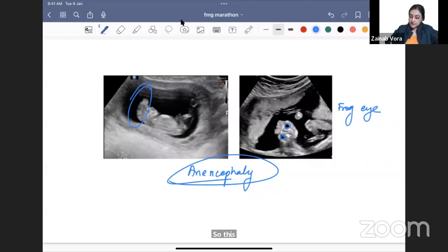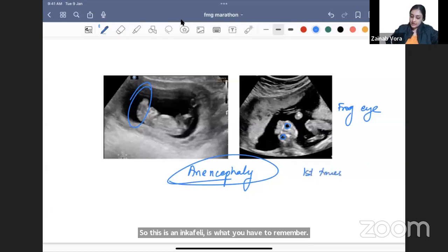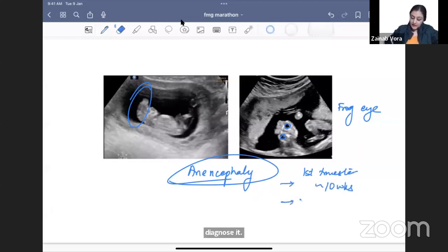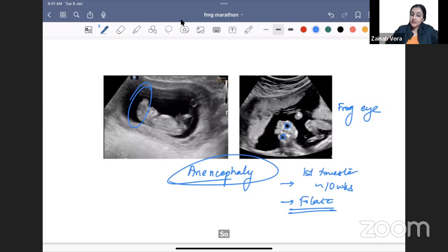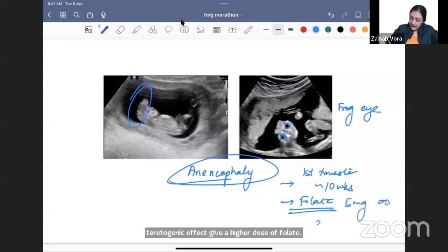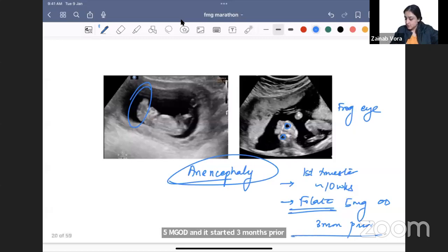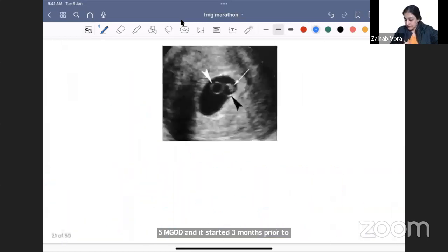It's the earliest anomaly, can be diagnosed in the first trimester itself, as early as around 10 weeks. How can it be prevented? It can be prevented by giving a higher dose of folate, right? Anti-epileptic drugs are associated with this teratogenic effect. Give a higher dose of folate. Normally, a female takes 0.5 mg OD. Here we will give 5 mg OD, started 3 months prior to conception, right? So this is what you want to remember.